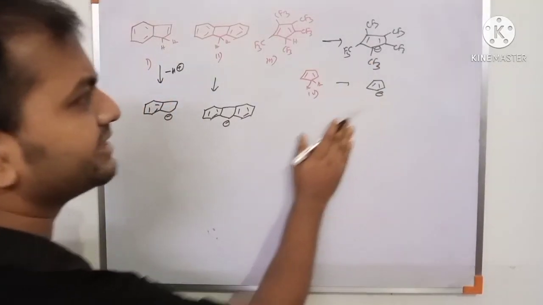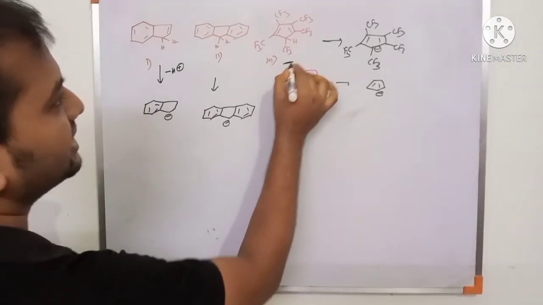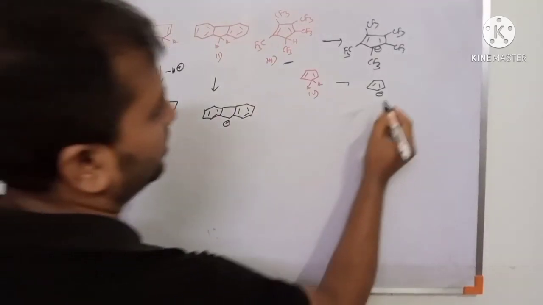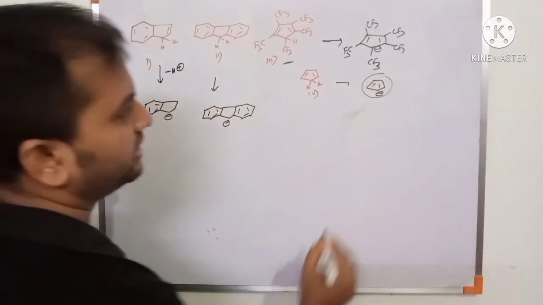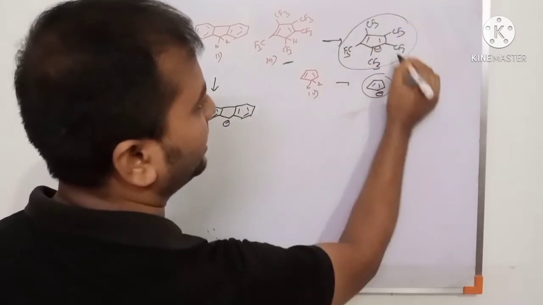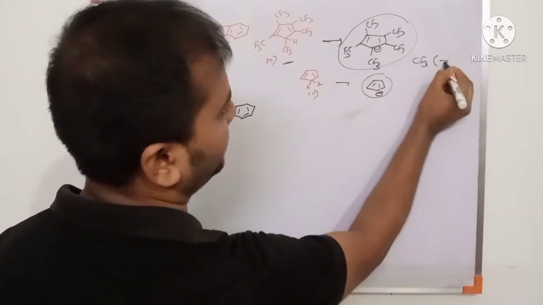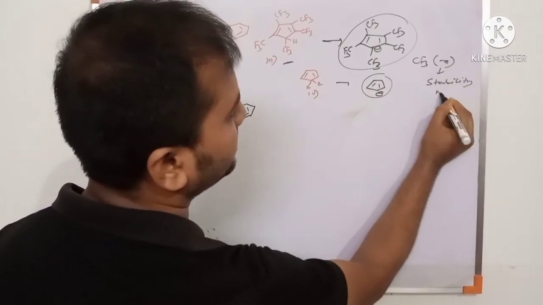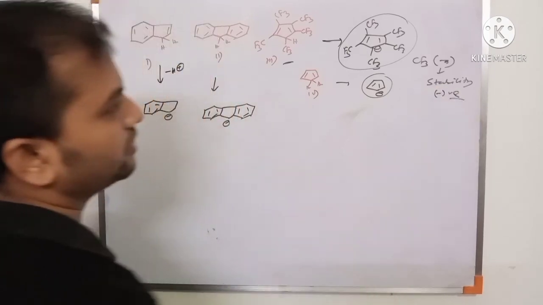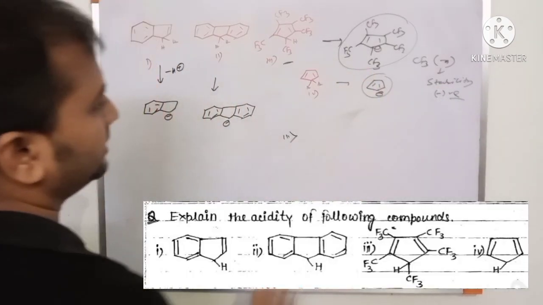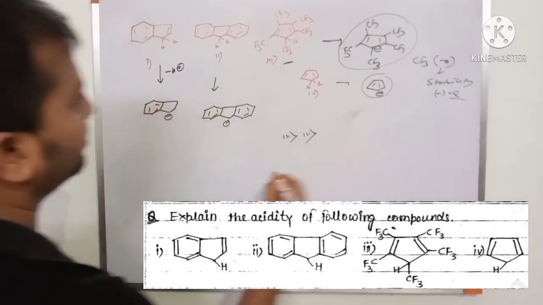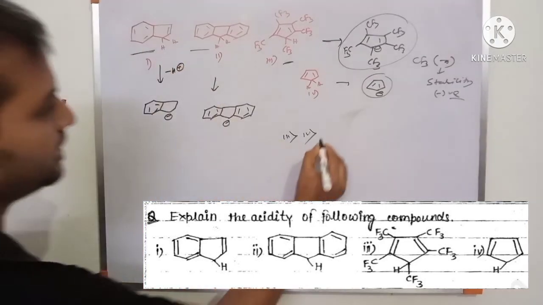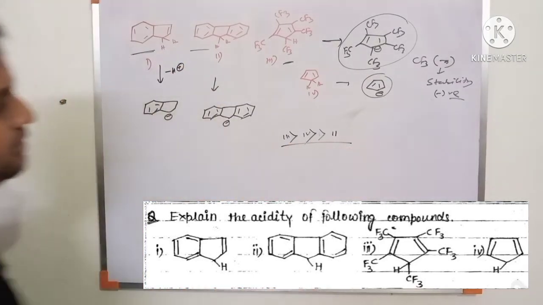We first discuss the annulation effect. As the ring size and ring connectivity increase, aromaticity decreases. This is a one-ring compound, and this is also a one-ring compound, but CF3 has a minus I effect. We know a minus effect stabilizes the negative charge. So options 3 and 4 are stabilized, but as ring size increases, aromaticity decreases. So option 1 and option 2 is the answer.